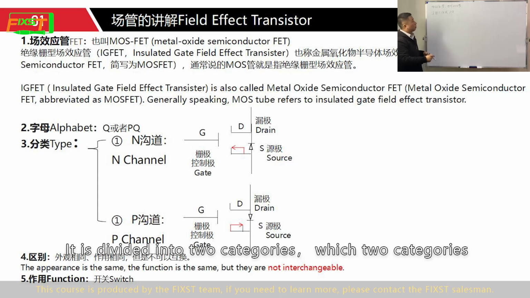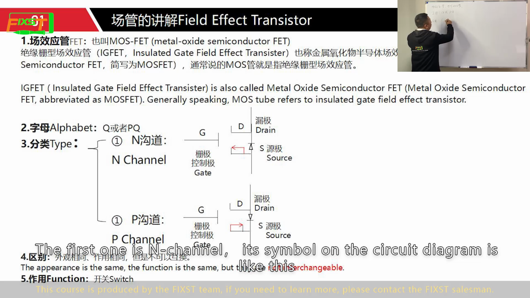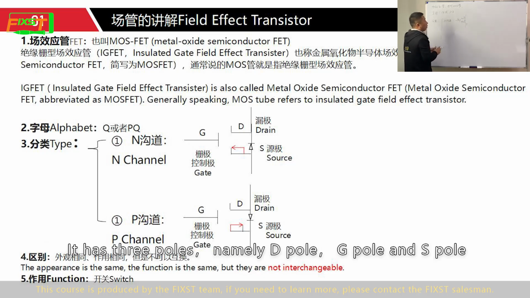It is divided into two categories. Which two categories? The first one is N-channel. Its symbol on the circuit diagram is like this. It has three poles, namely D pole, G pole, and S pole.